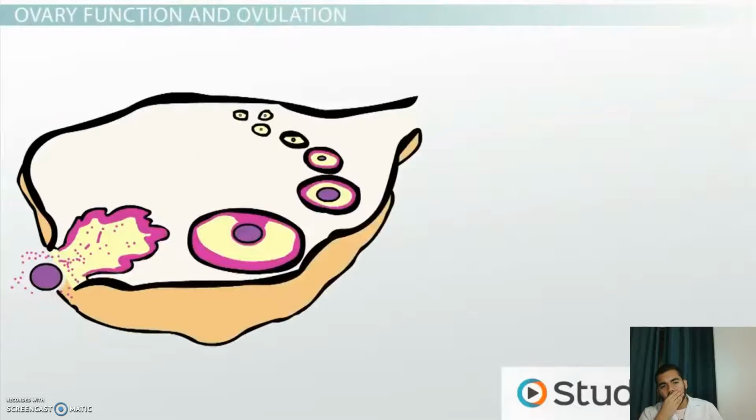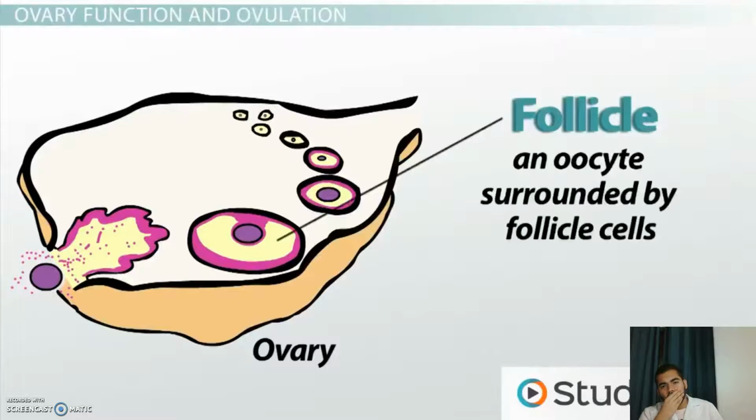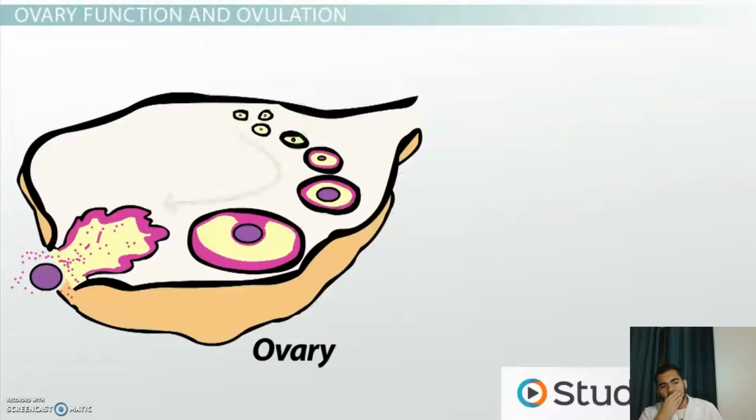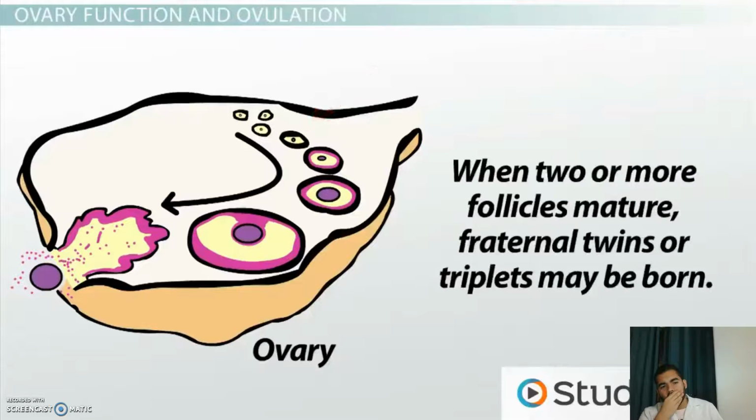In humans, oocyte development occurs in the ovaries. Each oocyte is surrounded by a number of follicle cells to create a follicle. When the menstrual cycle begins, one or maybe even a few primary oocytes begin to grow larger, and the follicle cells increase in number and cause the follicle to grow larger too. Usually, some of the developing oocytes will degenerate and only leave one follicle that will mature, but every once in a while, 2 or even more follicles will mature. In these cases, fraternal twins or triplets that are genetically distinct may be born.